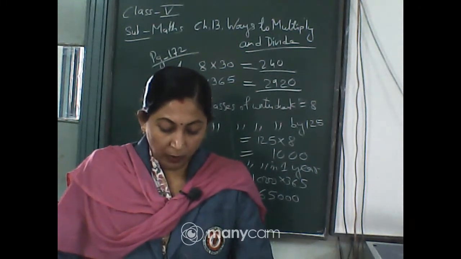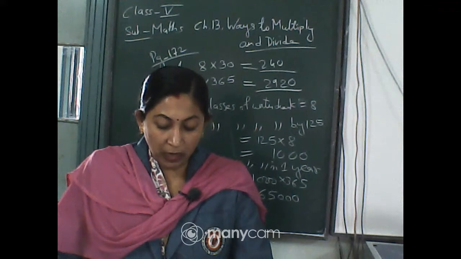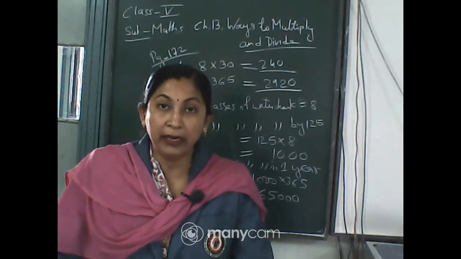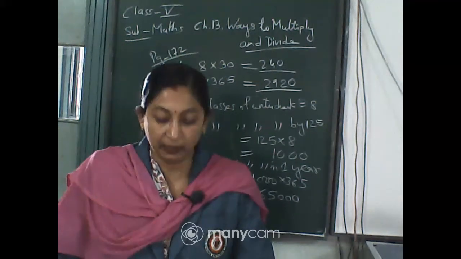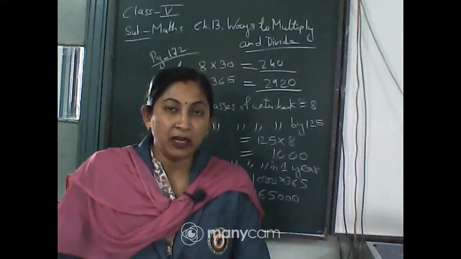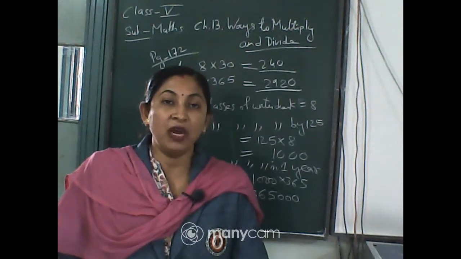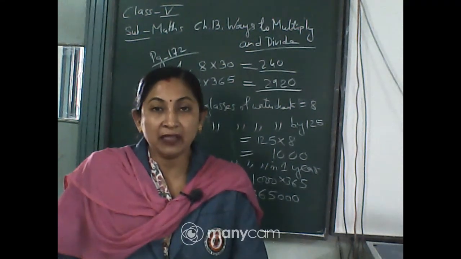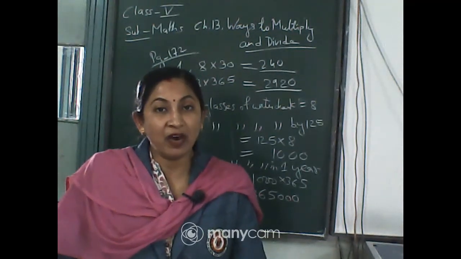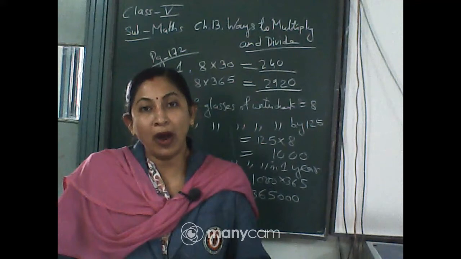Okay. Now come to the next one. Now find out how many times it beats in 1 day. As you know, for 1 day we have 24 hours, isn't it? So whatever the answer is coming, if we are multiplying by 24, that answer we are getting for 1 day. First of all, you will find for 1 hour, then you will find for 1 day.